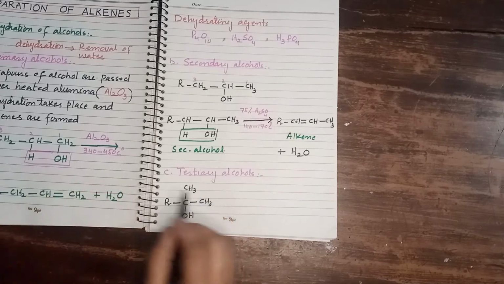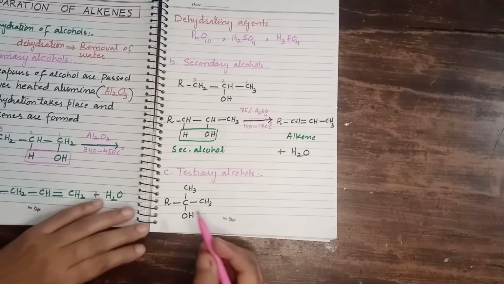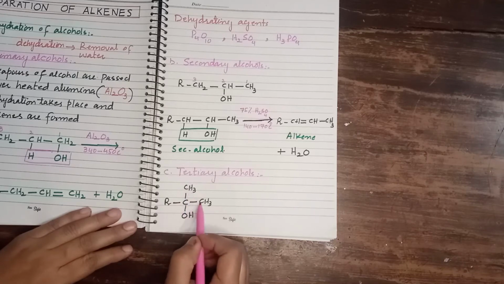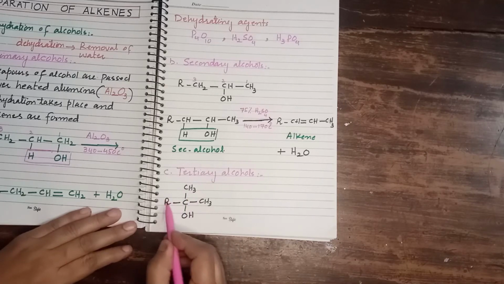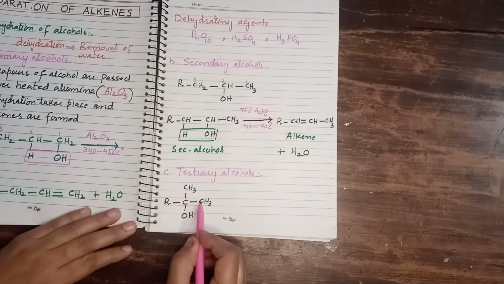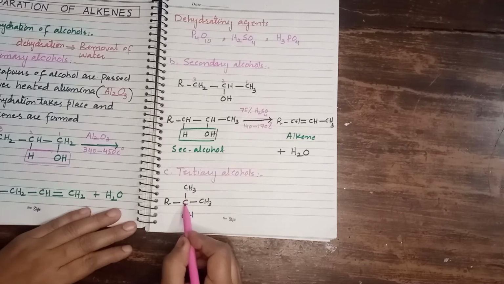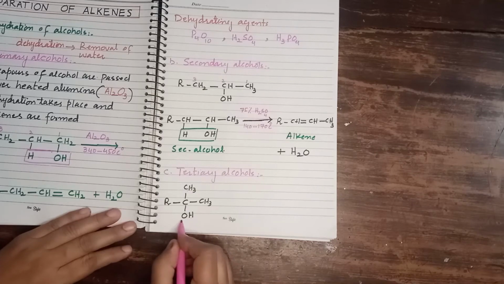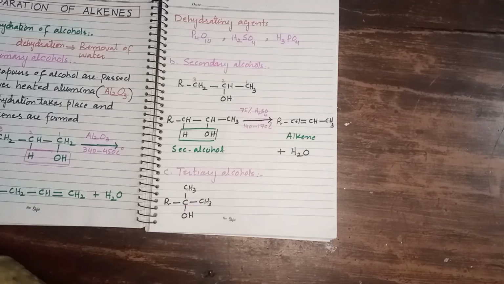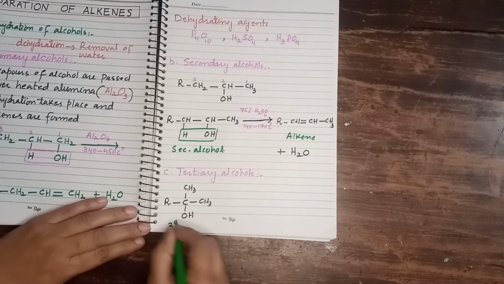OH. Dear students, here you can notice what is the nature of this carbon. Here you can notice this carbon is directly attached with 1, 2, 3 alkyl carbons. This carbon is directly attached with 3 more carbon atoms, so that's why this carbon is tertiary carbon. The functional group of alcohol, that is hydroxyl group, it is attached with the tertiary carbon, right? So this alcohol is tertiary alcohol.